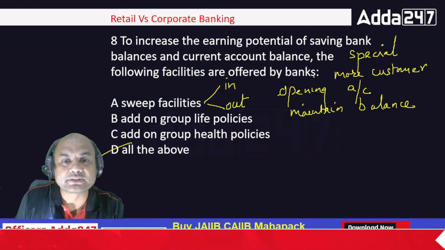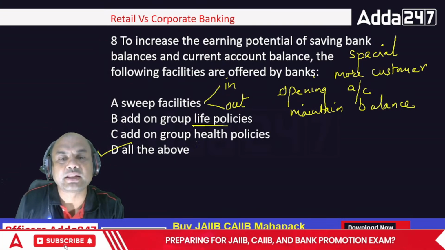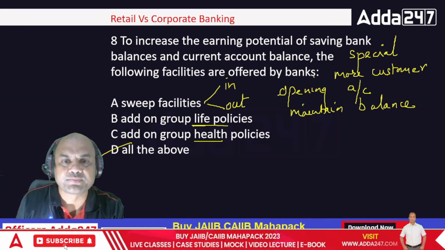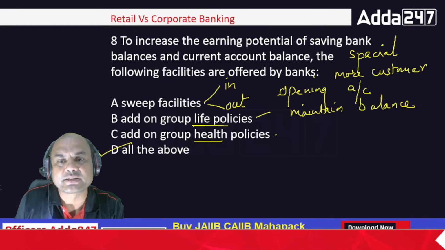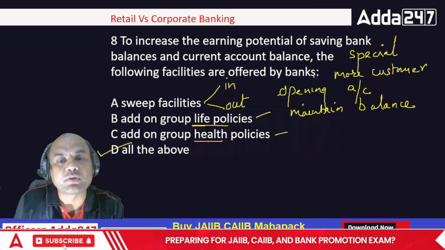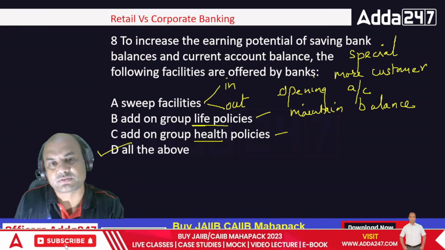Group life policies, that is important. Group insurance policy, you can call it life insurance, and health policy. This is a general insurance. Remember, there are two types of insurances. One is life and second is general. General can be of various categories. It can be of health policy. It can be of assets also. Okay.